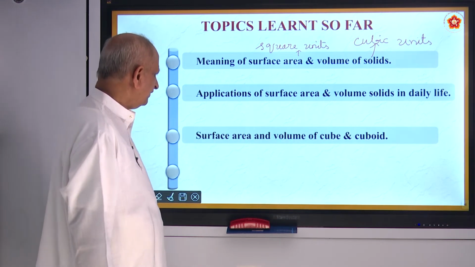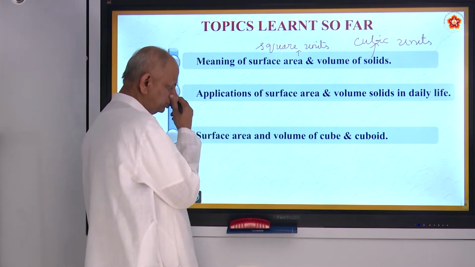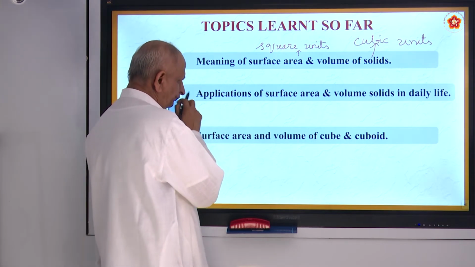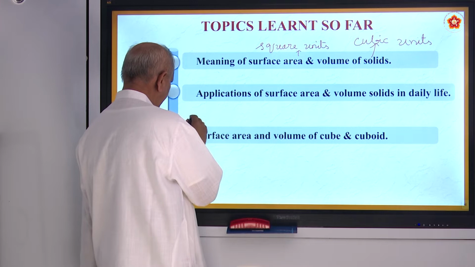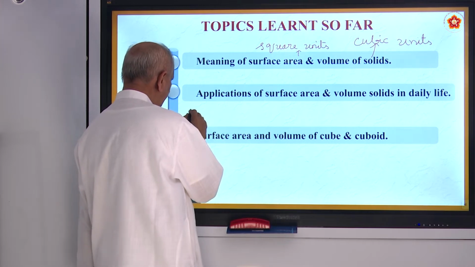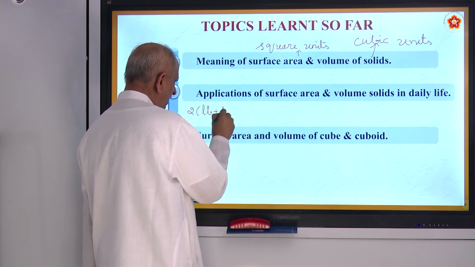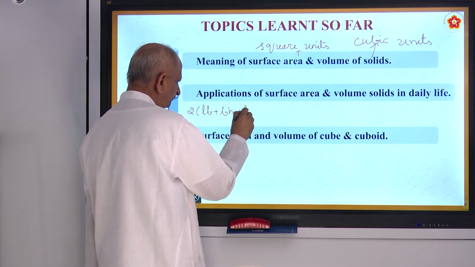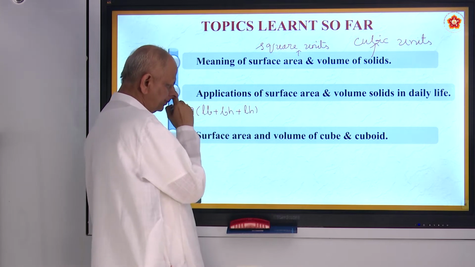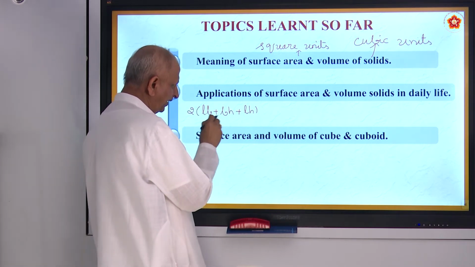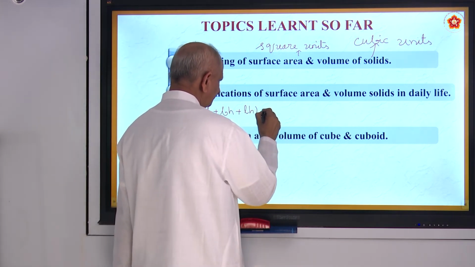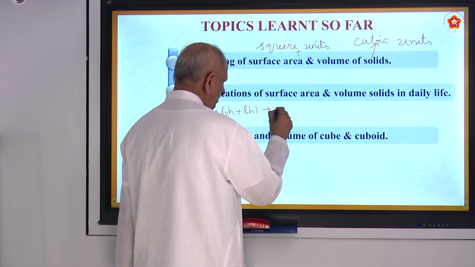So formulas for surface area: for example, if you take cuboid, surface area is 2 into (LB plus BH plus LH). What is L? L is the length, B is the breadth, and H is the height.